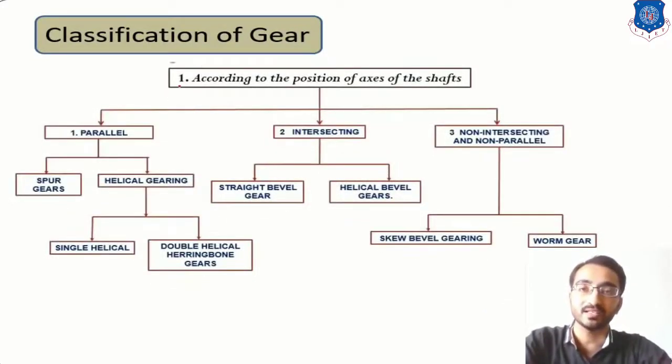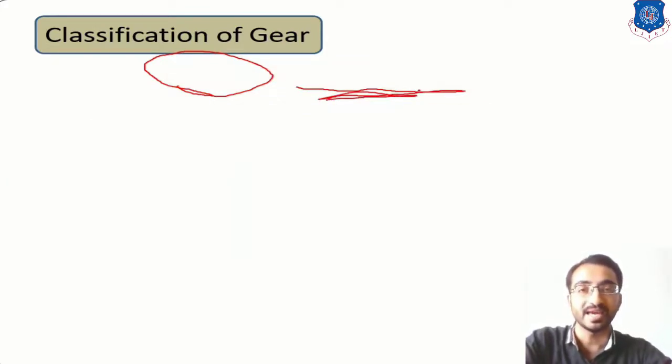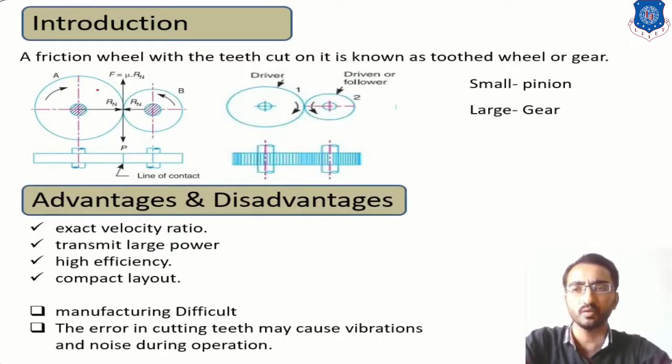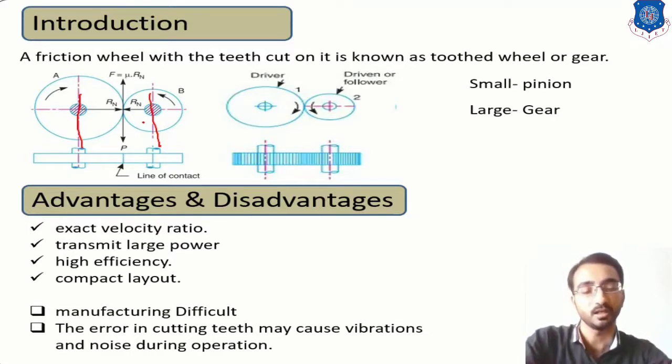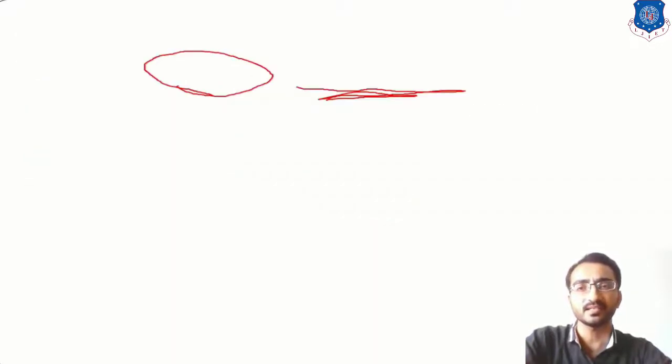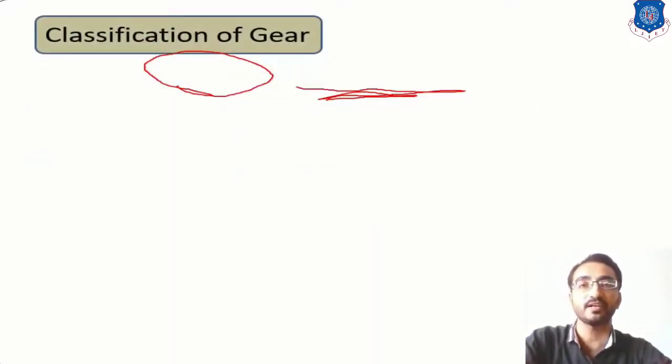For example, the first classification of gear is according to the position of the axis of shaft, how the position of shafts are placed. Okay, so in the previous system, as we have referred, if you want to transmit power from one shaft to another shaft, then you are using gear system. But if these shaft positions can be changed, how can we introduce different types of gear to accommodate this facility of changing the shaft axis?